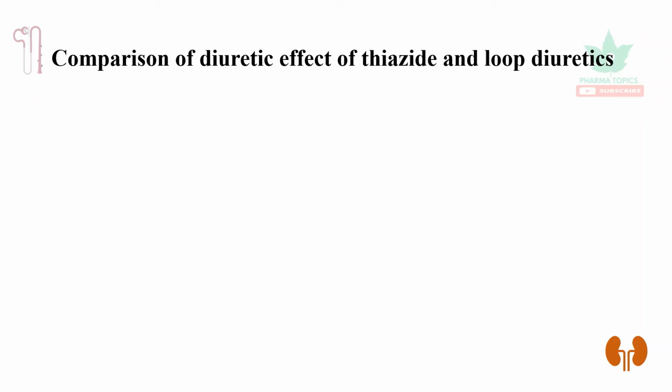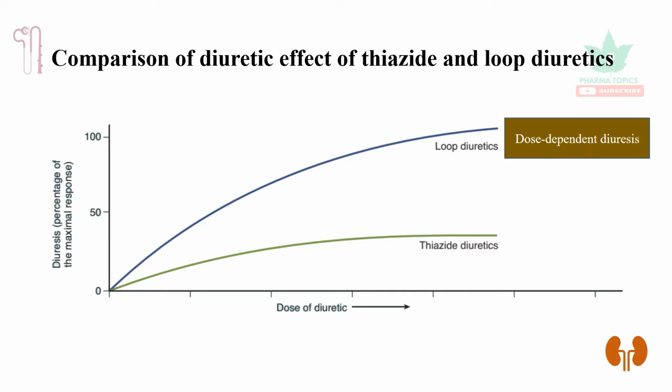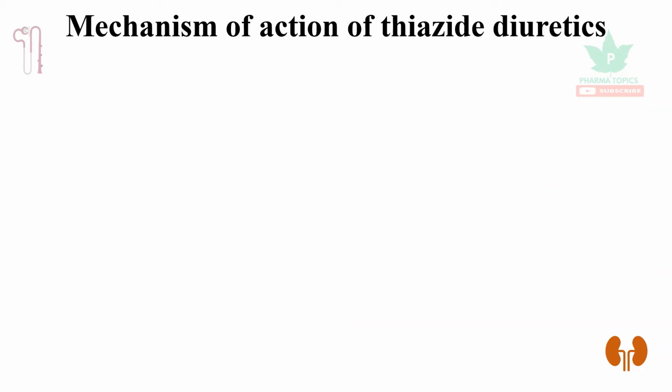So we can compare the thiazide and loop diuretics in this slide. You can see the loop diuretics, they exhibit a dose-dependent diuresis. That means as the dose increases, the diuresis increases. Whereas the thiazides have a flat dose response curve. Even if the dose increases, the diuretic effect does not increase beyond a particular limit. So let us see the thiazides in brief first.